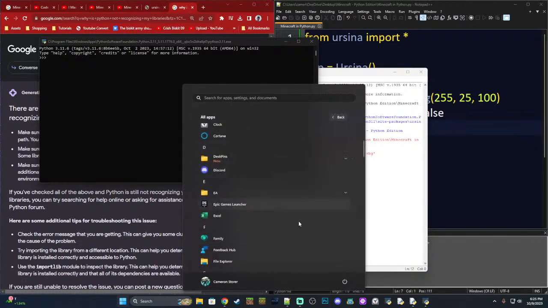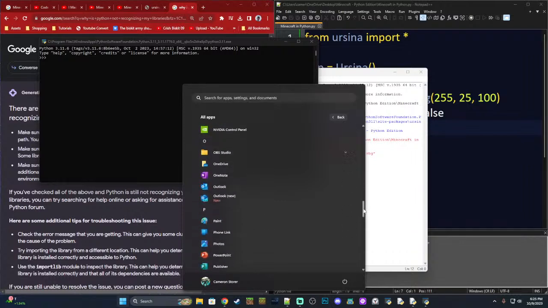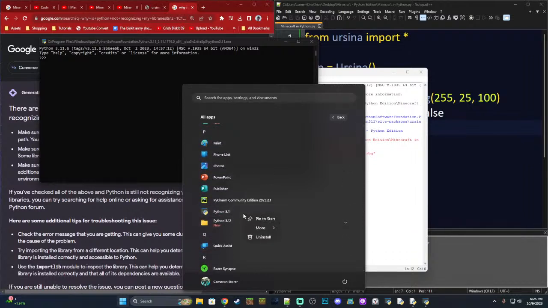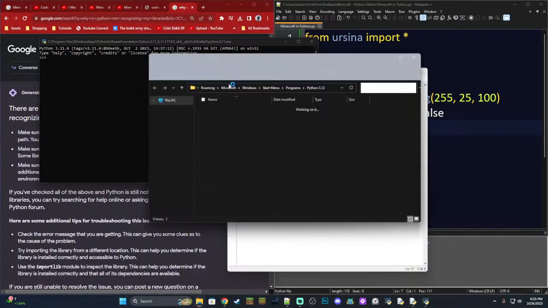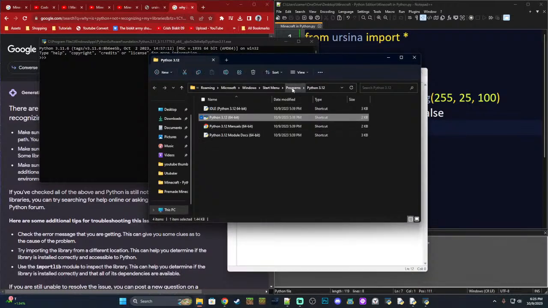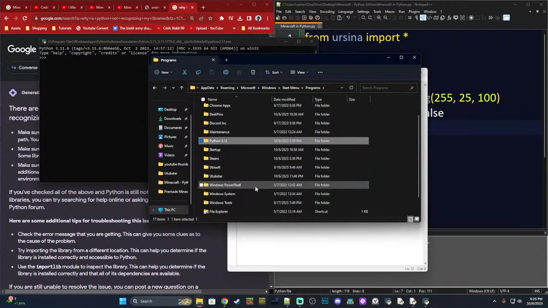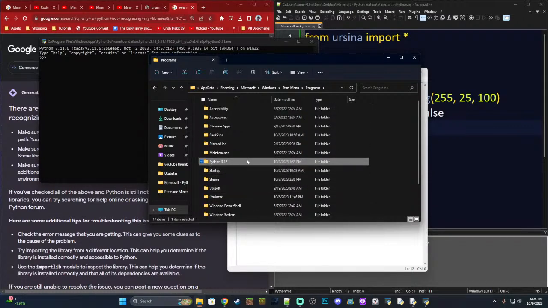Let's see. All apps. Go on to Python. Okay. This is the problem with the Windows apps. You cannot see where they're located. Obviously, with the Python that we downloaded ourselves, we can open up the file location. Let's see, programs. We need Python. We need the other Python to show up.